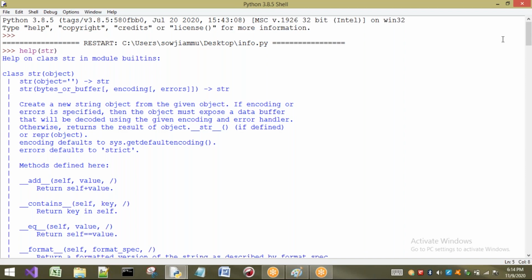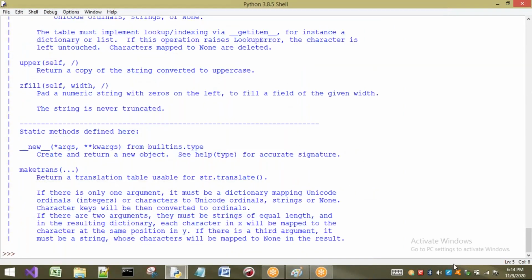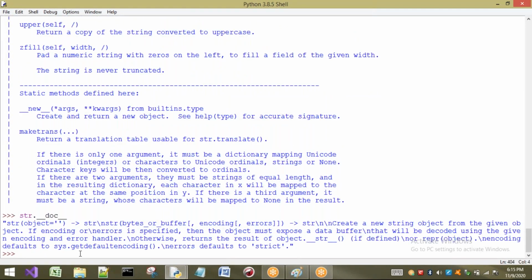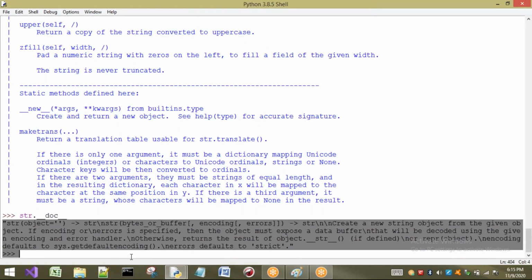Now let us take str dot underscore underscore doc. See, it is going to give you something about that particular class. So this is the concept of underscore underscore doc underscore underscore, and also about the help method, the help function.